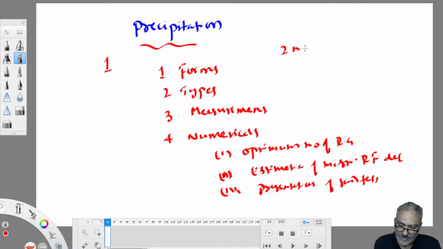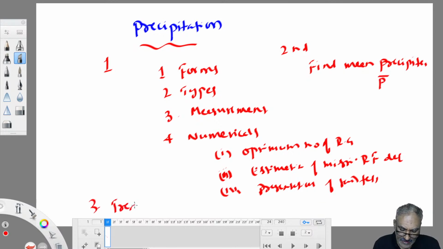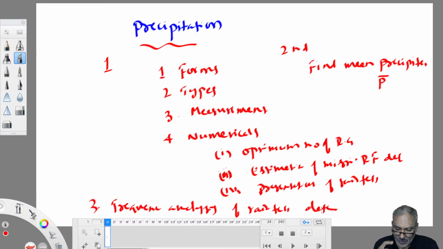In the second part, we saw how to find mean precipitation. And the third part of precipitation is frequency analysis of rainfall data. This is what we covered so far in hydrology. So this is about precipitation.